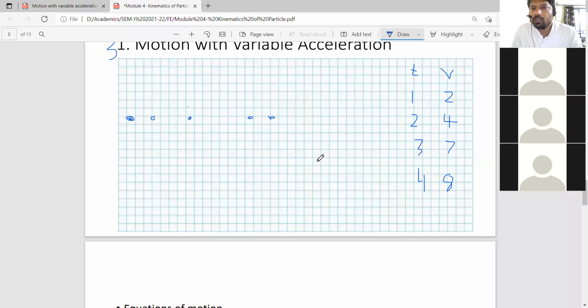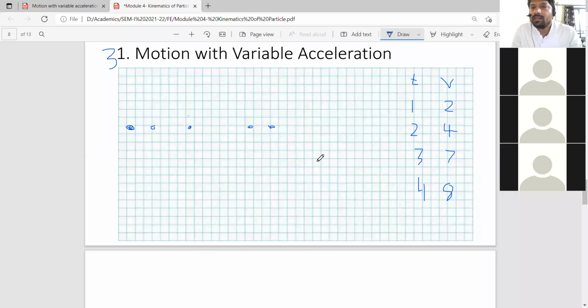What is the definition of displacement or distance? What is the definition of velocity? What is the definition of acceleration? And based on that, we will be finding the various motion parameters like distance, velocity, acceleration. So all these will be changing.